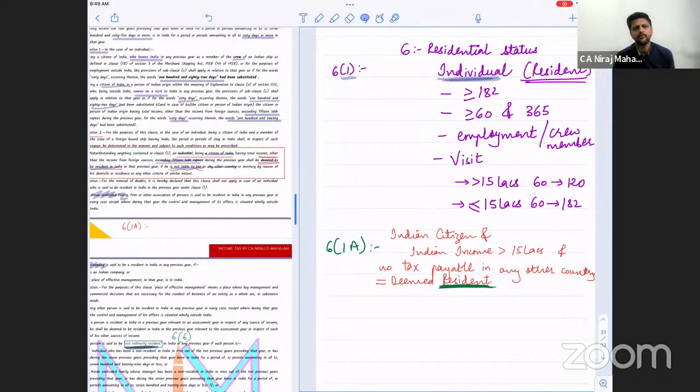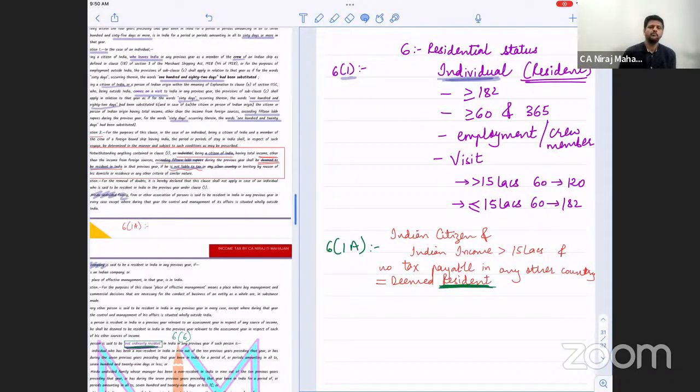6.1A talks about the number of days. So can I have a person who comes to India for 7 days, or doesn't come to India for 7 days? He is an Indian citizen, however. He has not taken citizenship of any other country. Citizenship and residence are two different things. This we have been clear about from the first day of this chapter. Correct? He is an Indian citizen. He still has a passport, etc., of India.